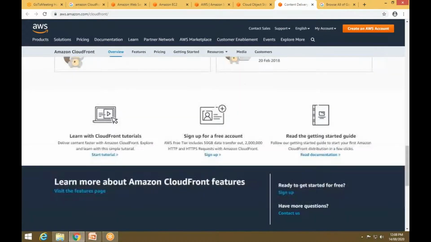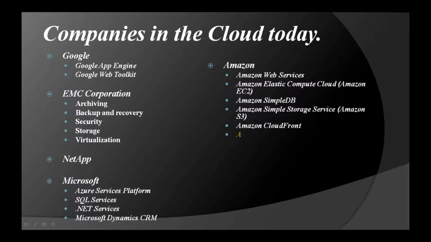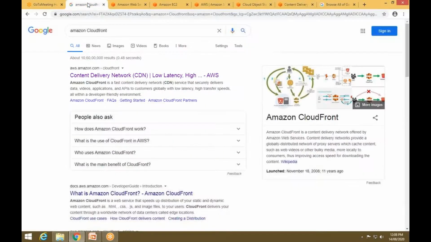Then the next service we'll see is Amazon Simple Queue Service. Now what is Amazon Simple Queue Service? What is the use of that thing? It is for storing messages as they travel between computers. We're using Simple Queue Service, and developers can also move data between distributed components of their applications that perform different tasks. To send or move data from one component to another component, we're using Amazon Simple Queue Service. Okay, how it will work and how it will look, we'll see over here.